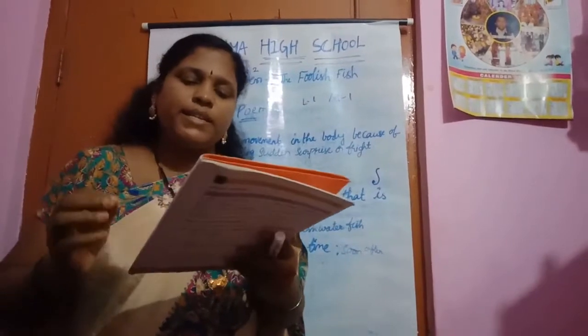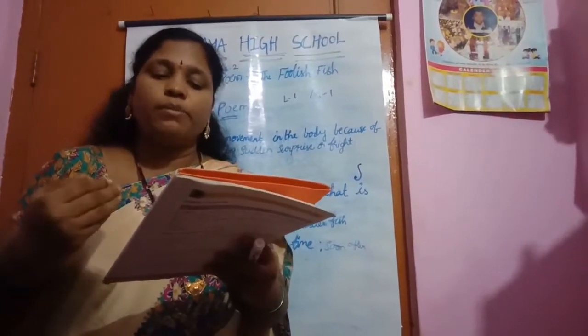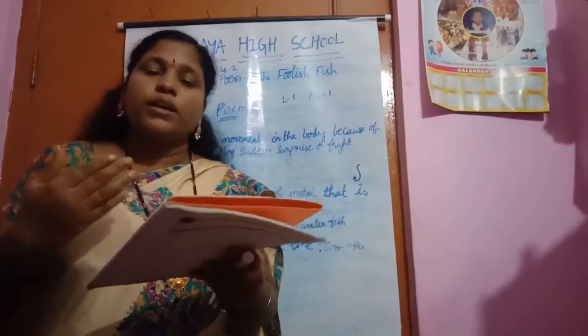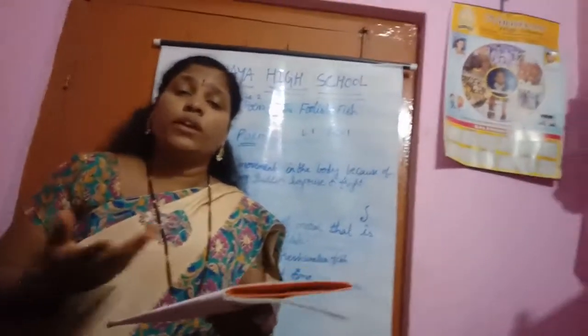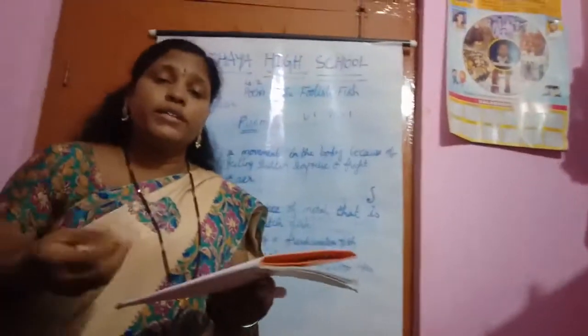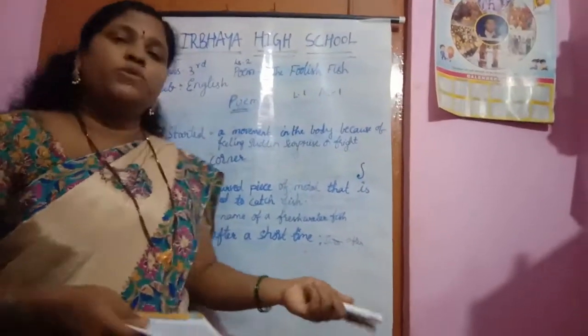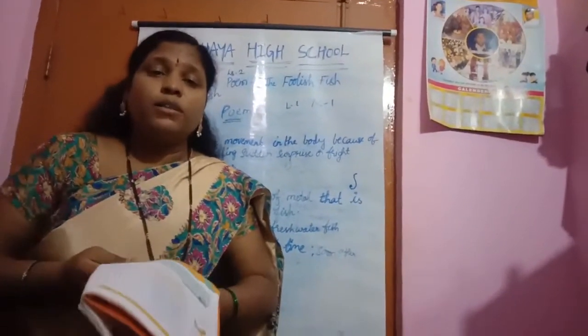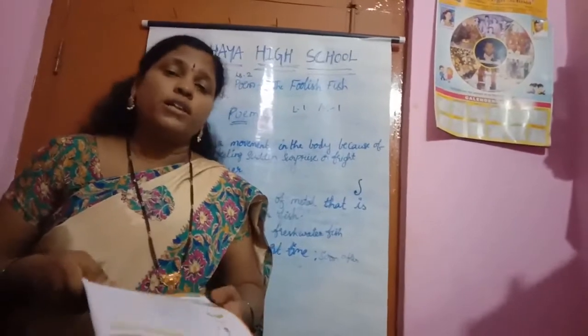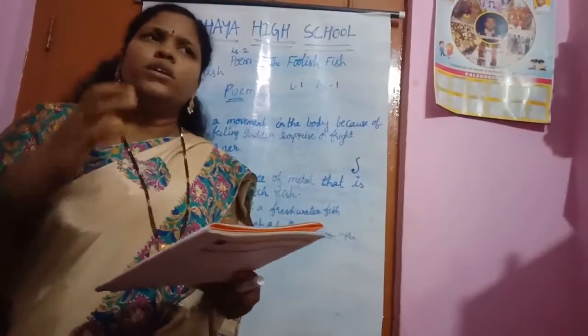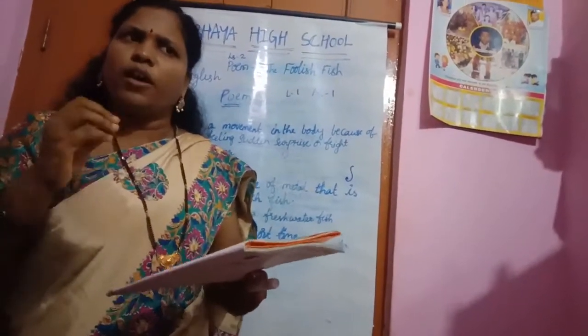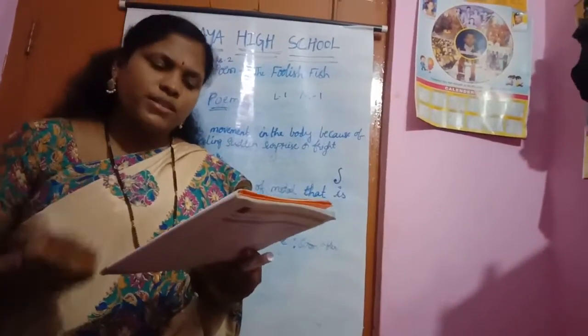And presently he still went out to learn what might be true. And what did it do? It still went out and learned what it was. It wanted to see what it is. What is presently? After a short time, soon after. Her mother was telling also, but it did not listen. And it wanted to see what it is. Is it a worm or not? It wanted to go and see it.